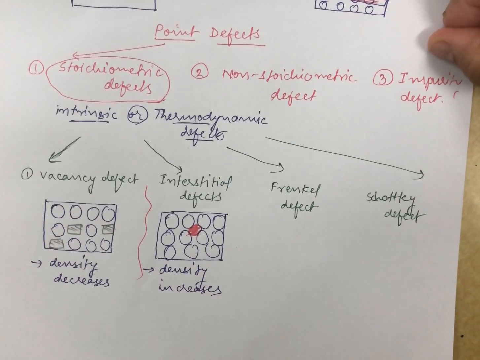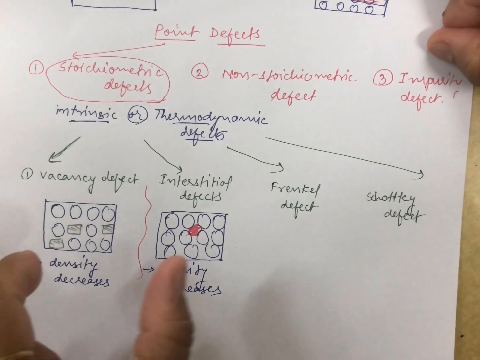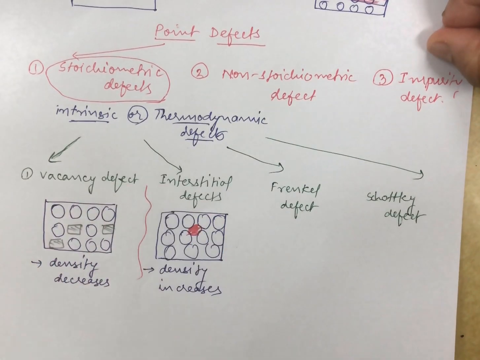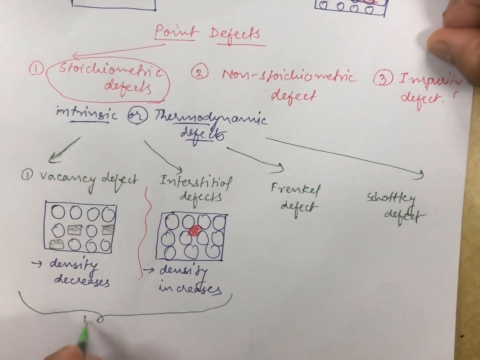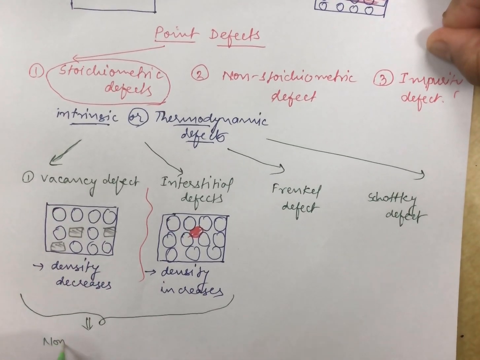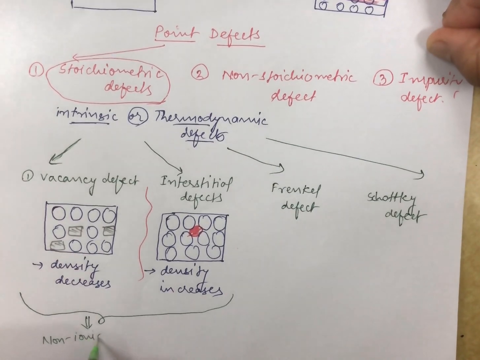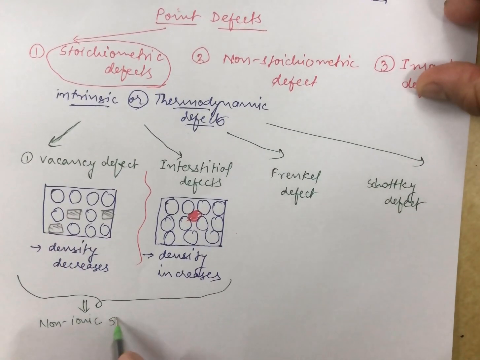Now what I have been explaining till now was the vacancy defect and the interstitial defect. It is said that both of these can be shown by non-ionic solids only. So let me show it like this, that these two are shown by non-ionic solids.